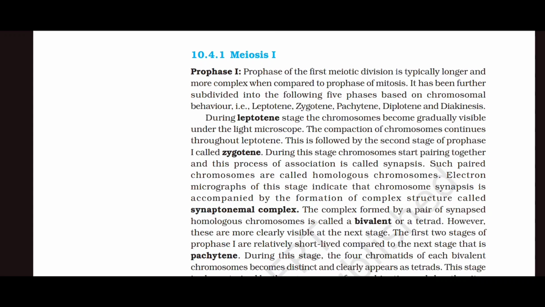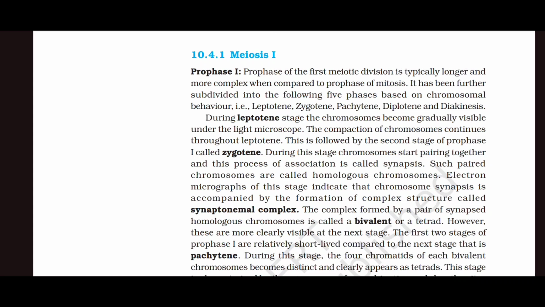Electron micrographs of this stage indicate that the chromosome synapsis is accompanied by the formation of a complex structure called the synaptonemal complex. The complex formed by a pair of synapsed homologous chromosomes is called a bivalent or a tetrad. However, these are more clearly visible at the next stage.